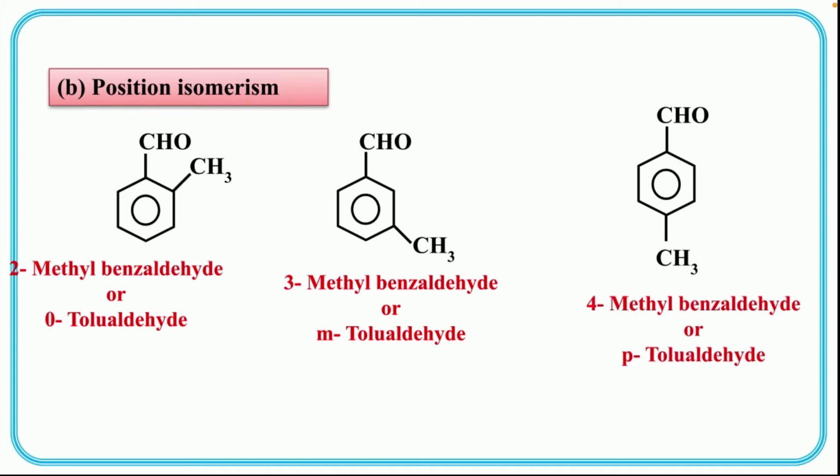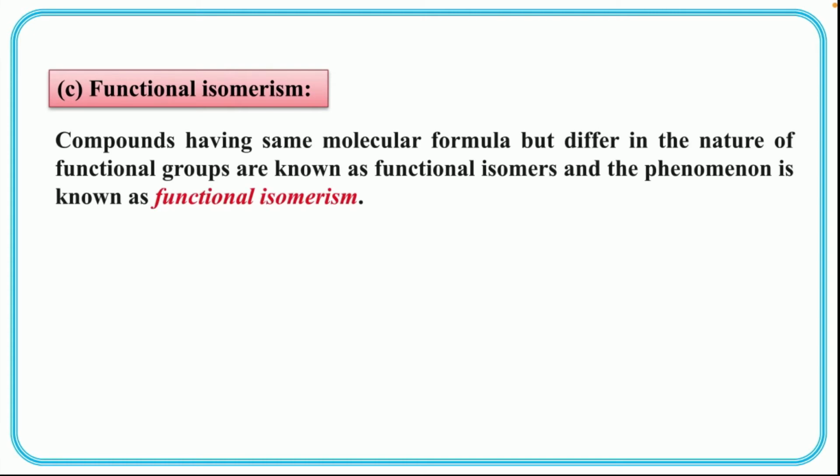Let us move on to the next one, that is functional isomerism. Third type of structural isomerism is functional isomerism. Compounds having same molecular formula but differ in the nature of functional groups. So here the difference is the nature of functional groups. Okay, so compounds having same molecular formula but they differ in the nature of functional groups are known as functional isomers, and the phenomenon is known as functional isomerism. Let us see some examples.